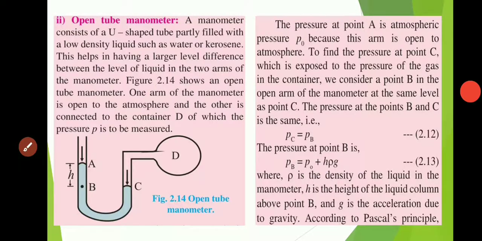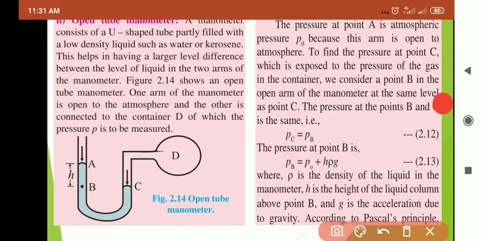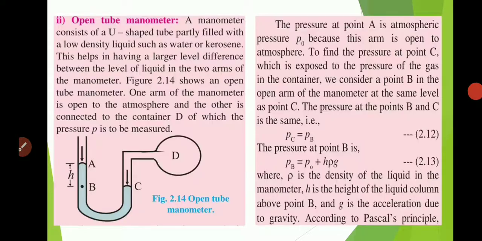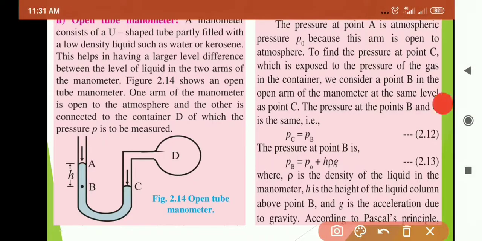Next, the next instrument to measure the pressure is the mercury open tube manometer. This is the second instrument to measure the pressure. A manometer consists of a U-shaped tube partially filled with low density liquids such as water or kerosene.